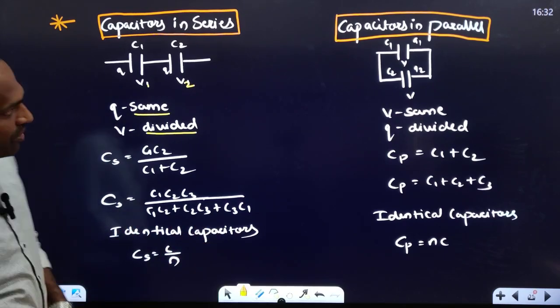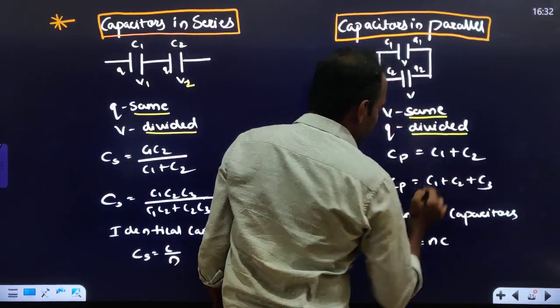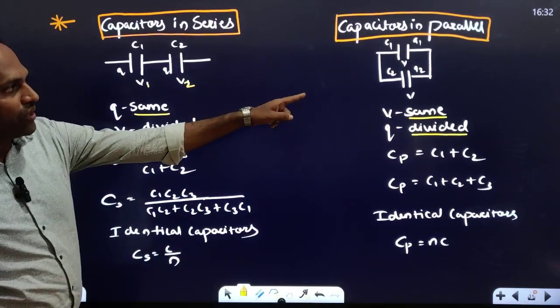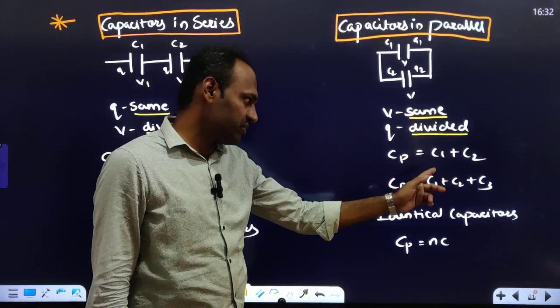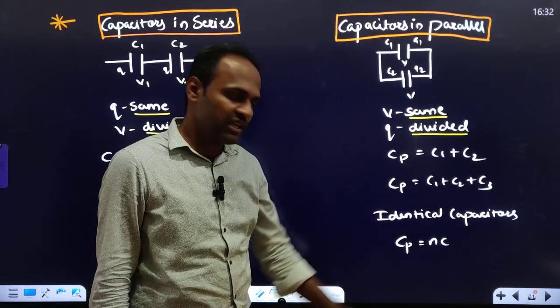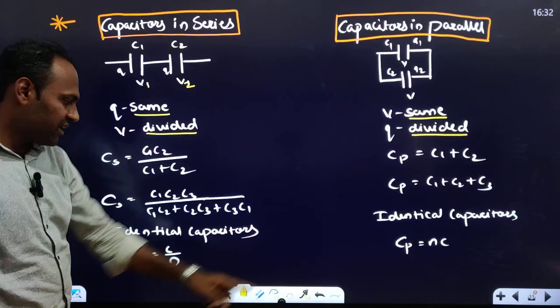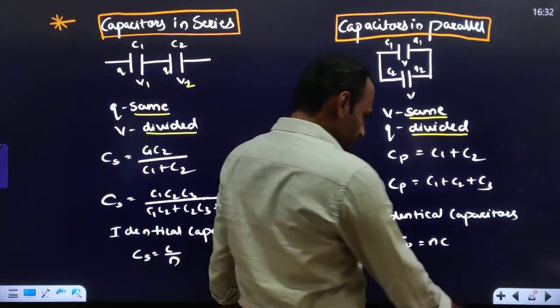Similarly, when capacitors are connected in parallel, voltage is the same, charge gets divided. It is the reverse. Here charge was the same and voltage was divided; there voltage is the same and charge gets divided. Effective capacitance will be C1 plus C2, and for three capacitors, C1 plus C2 plus C3. If identical capacitors, N into C. Identical capacitors in parallel, N into C. Identical capacitors in series, C by N. Remember this.